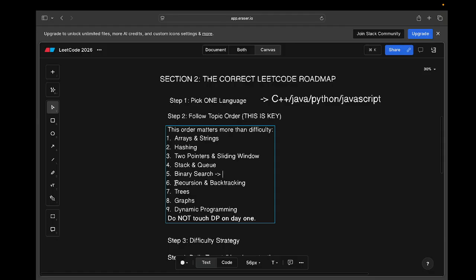Then come to the part of recursion and backtracking. I don't know why people are afraid just by hearing the words recursion and backtracking. Initially it is difficult to understand the flow of recursion and backtracking, like how they are actually working in the background, right? But they are not that difficult. Make sure whenever you are solving a problem related to recursion or backtracking, always do a dry run with your copy and pen.